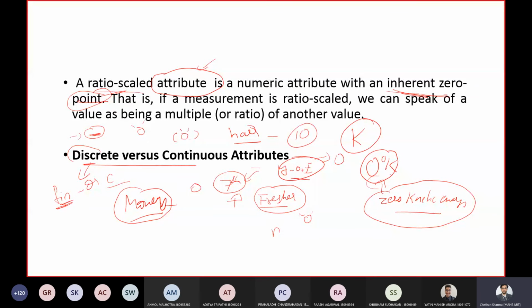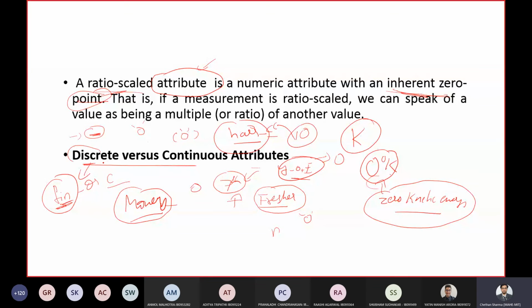It might not be even 10. Like brown, red, black, white. Just round it off to 10. So there is a finite number of values which this hair color attribute can take. So this hair color attribute is discrete.